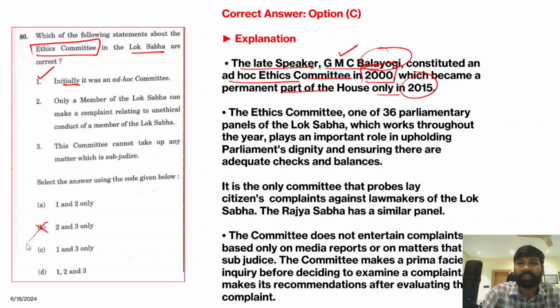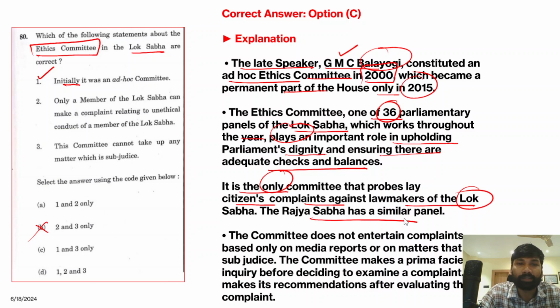The second statement says that the ethics committee is one of 36 parliamentary panels of the Lok Sabha, and this ethics committee works throughout the year and plays an important role in upholding parliamentarians' dignity, ensuring adequate checks and balances are available. Apart from that, it is the only committee that probes lay citizens' complaints against lawmakers of the Lok Sabha. The Rajya Sabha has a similar panel. But when we look into this statement, only a member of Lok Sabha can make a complaint relating to the unethical conduct of a member of Lok Sabha, this is an incorrect statement.